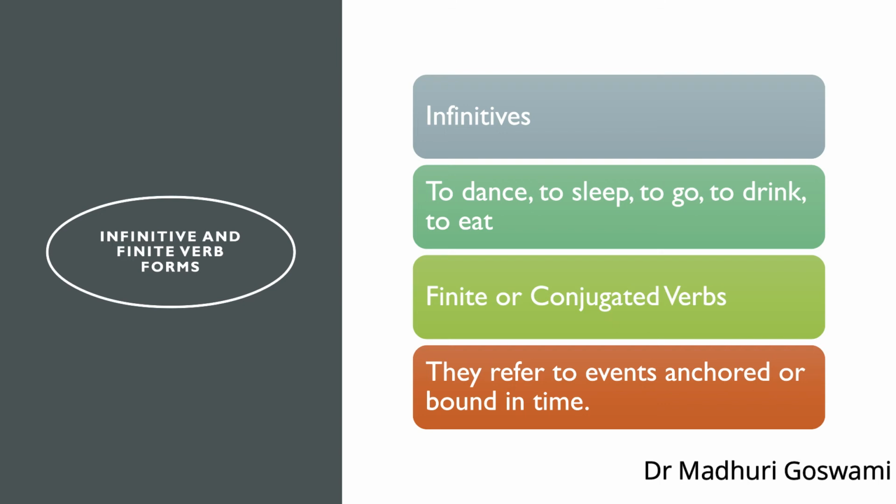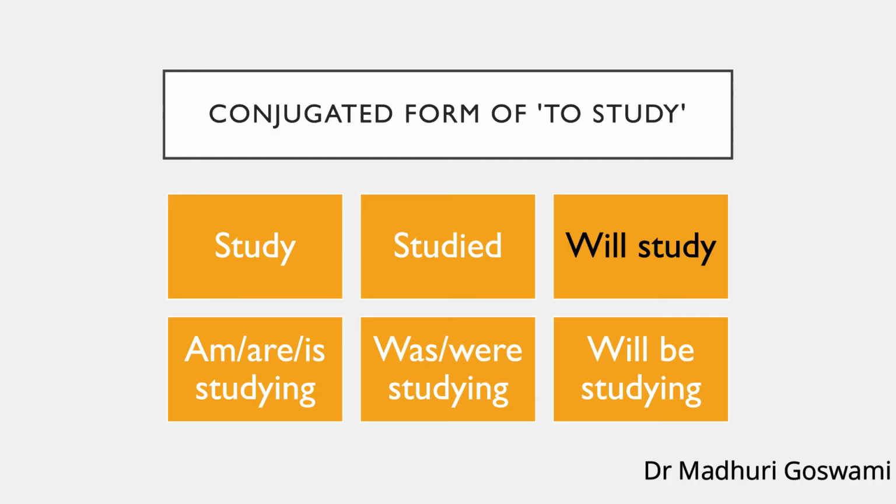So, from the infinitive, we derive the conjugated forms of the verb, and they are also known as the finite forms of the verb. Well, why are they called finite verbs? Because they refer to events anchored in time, bound in time. That is, to events that have a particular tense, the past, the present and the future. So verbs को tenses के according भी conjugate किया जाता है.